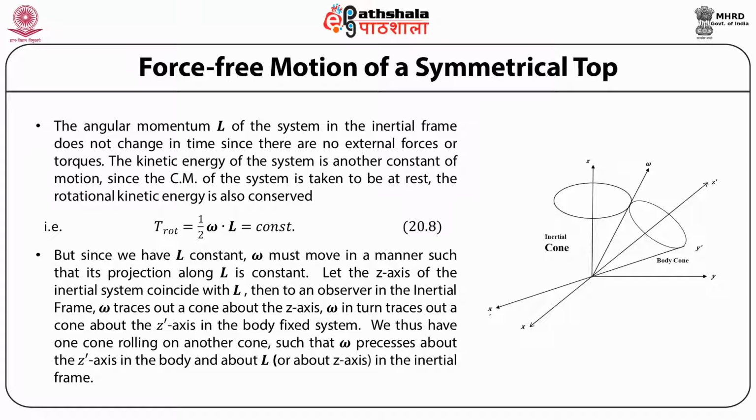So let the z-axis of the inertial system coincide with the direction of the angular momentum. Then to an observer in the inertial frame, omega traces out a cone about the z-axis, which omega in turn traces out a cone about the z prime axis in the body fixed system. We thus have one cone rolling on another cone, such that omega precesses about the z prime axis in the body and about the z-axis, or about the angular momentum, in the inertial frame. This can be visualized by looking at the figure shown.